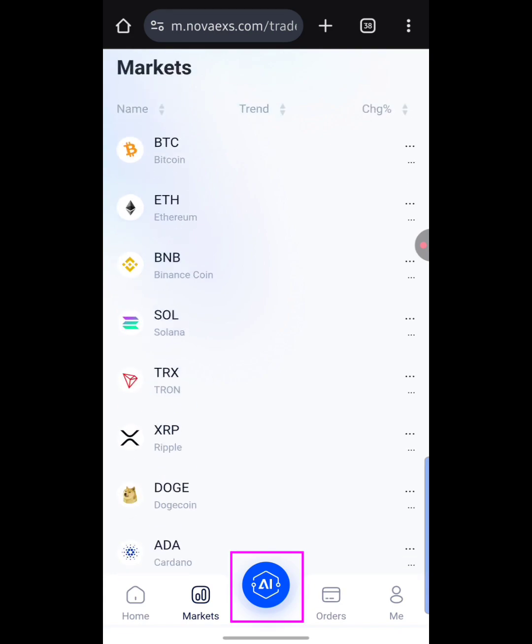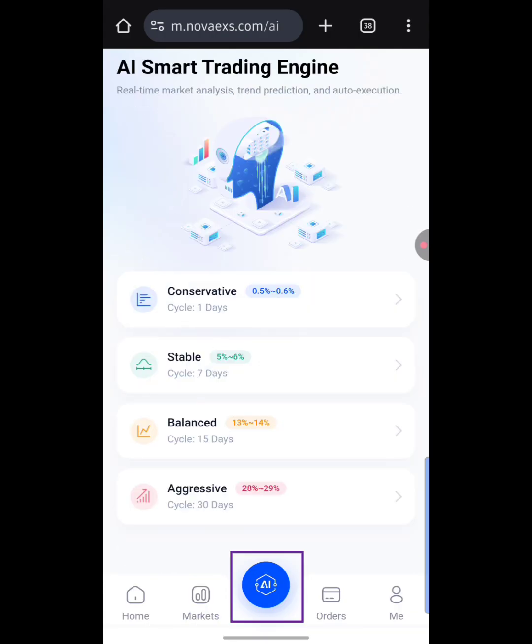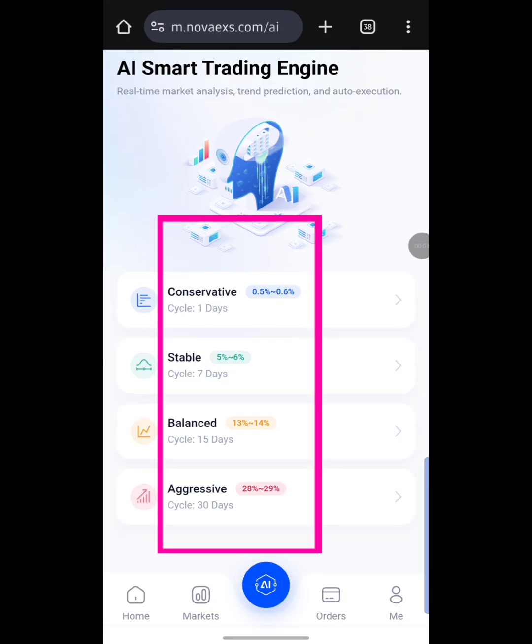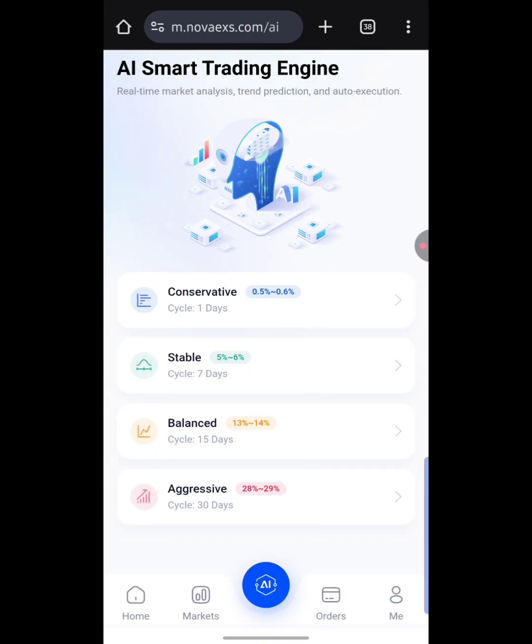Then right here that says AI trading, if I hit on it right now, guys, okay, as you can see, it is AI smart trading engine, real-time market analysis, trend prediction, and auto execution. Okay, so as you can see down here, guys, they have various plans over here. They have the conservative plan, which is 0.5% to 0.6% within the cycle of 1 day, as you can see right here. Okay, they also have the stable, which is a cycle of 7 days with 5% to 6% profit, as you can see right here.